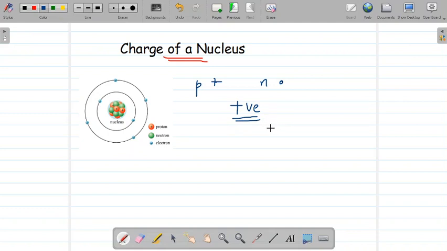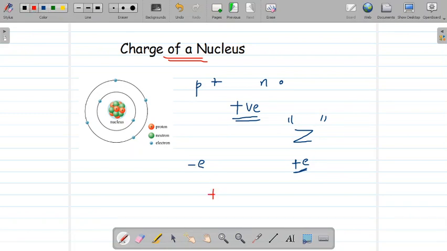How many number of protons are there in a nucleus? We know Z is the atomic number of a nucleus and Z number of protons will be there in the nucleus. We know the charge of an electron is minus e, right? Similarly, the charge of a proton is plus e, exactly opposite to that of the charge of an electron. So if there are Z number of protons and each proton has plus e charge, what will be the total charge of a nucleus?